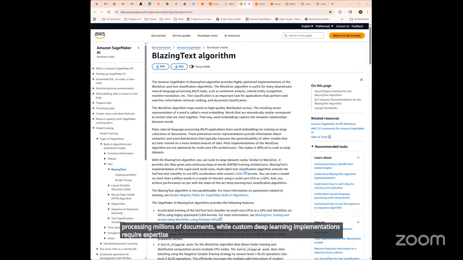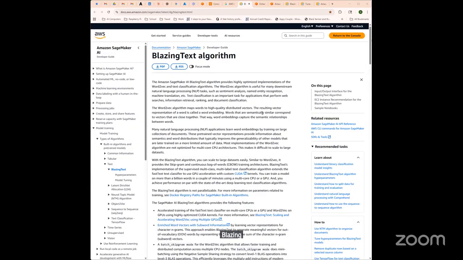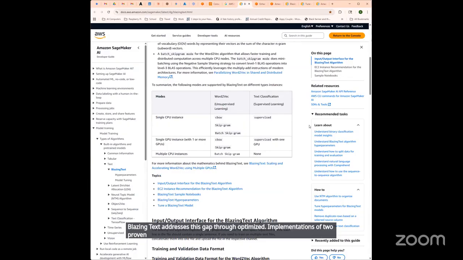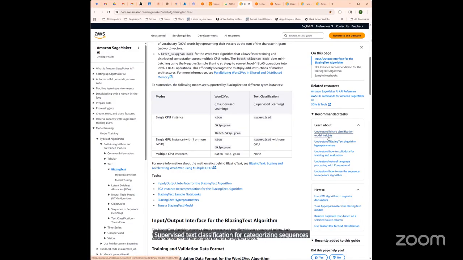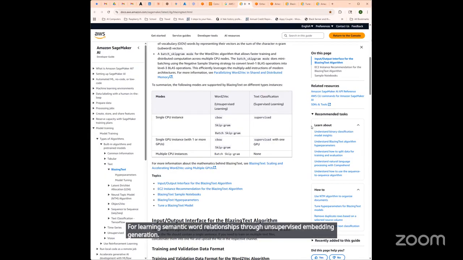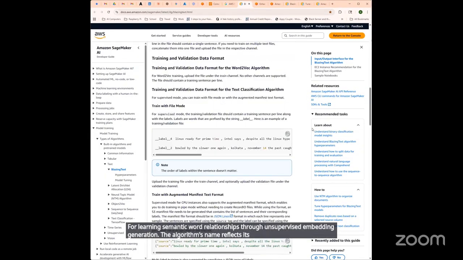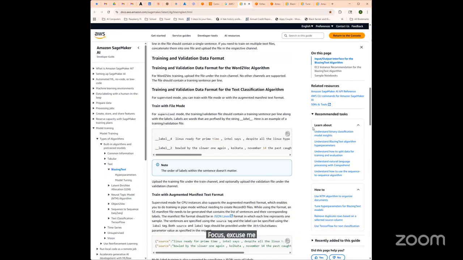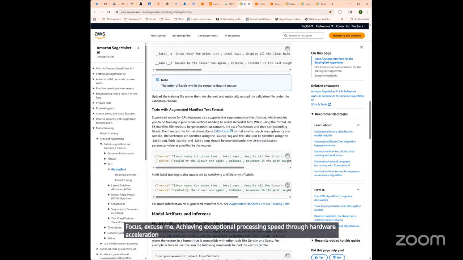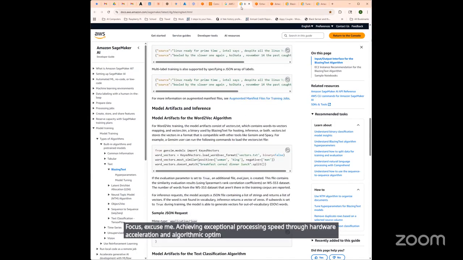many teams lack. BlazingText addresses this gap through optimized implementations of two proven NLP techniques: supervised text classification for categorizing sequences into predefined classes, and word2vec for learning semantic word relationships through unsupervised embedding generation. The algorithm's name reflects its engineering focus, achieving exceptional processing speed through hardware acceleration and algorithmic optimizations.